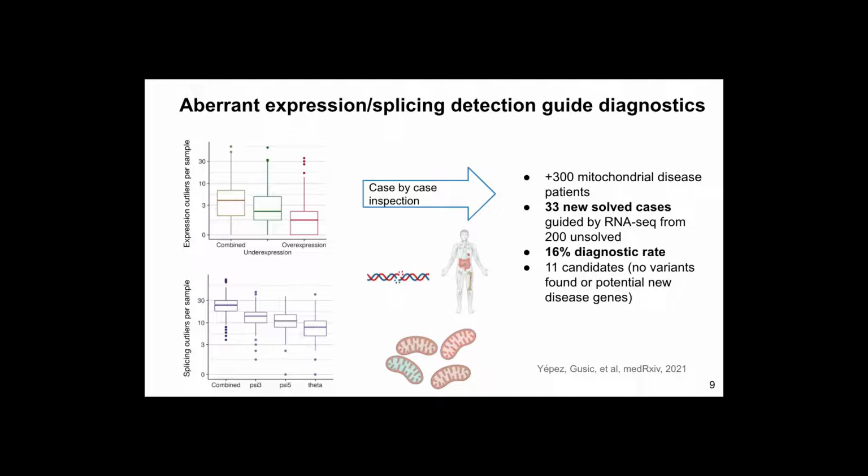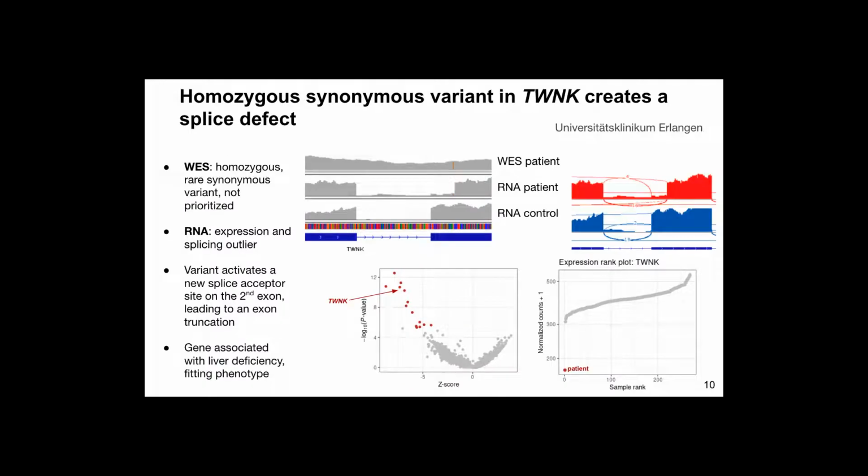Our study has been available on medRxiv for a couple of months. I will now present two cases, the first of which is a synonymous variant in the gene TWNK. Because it was synonymous, it was detected by whole exome sequencing as a rare variant, but it was not prioritized. RNA sequencing reveals an exon truncation, clear also in this sashimi plot,